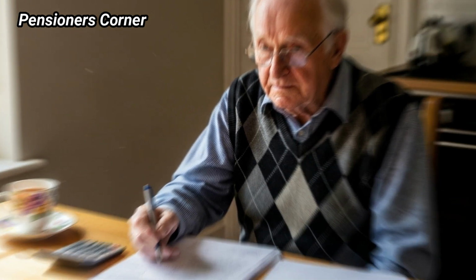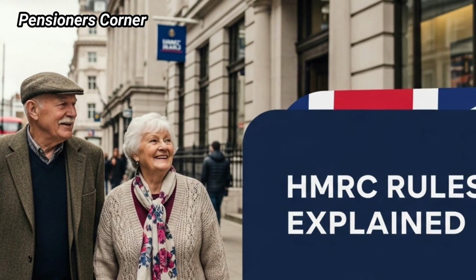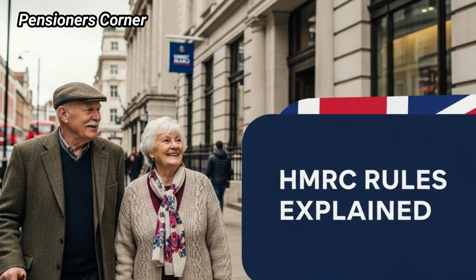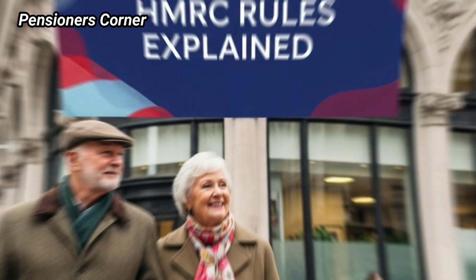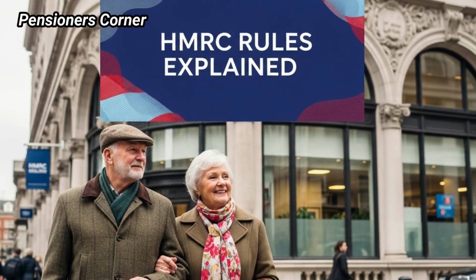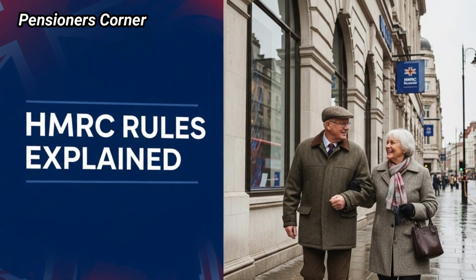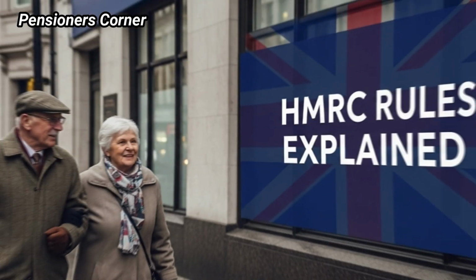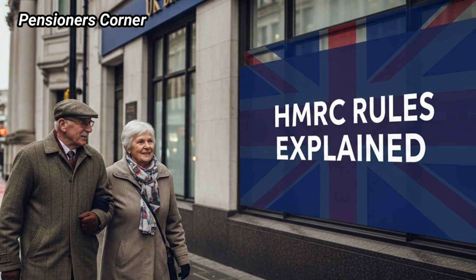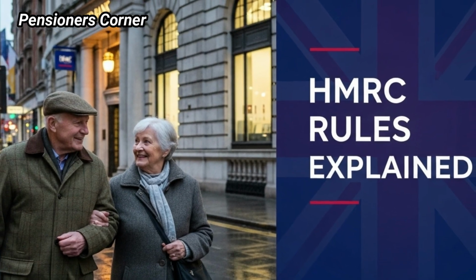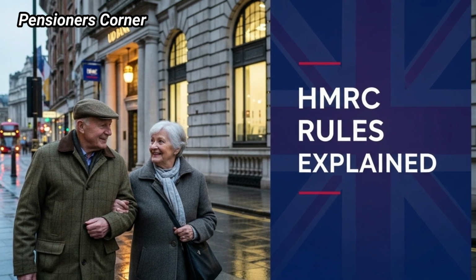Now let's connect all of this with the wider financial environment. In August, the Bank of England reduced the base interest rate from 4.25% to 4%. This kind of change directly affects how much banks are willing to pay on savings accounts. Typically, when the base rate goes down, banks lower the interest rates they offer on savings. That means your returns can shrink, even if you're saving the same amount.